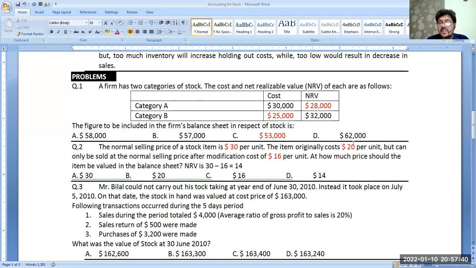Now see, this is the cost price, $20. Getting my point clear? This is NRV, 14. So according to LCM, or lower of cost or NRV, we will keep this inventory at $14. Getting my point clear? So this is your answer. This is how we present. Are you getting my point clear?